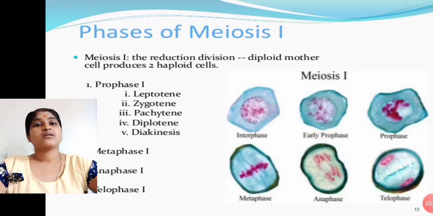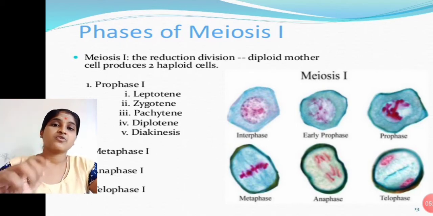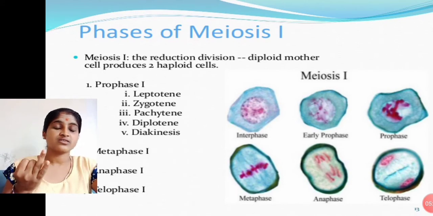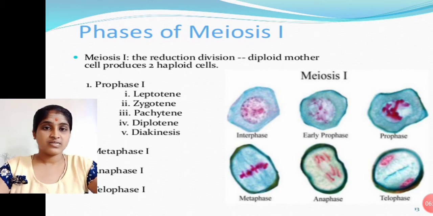Next, phases of meiosis first. Here it is distinguished into four steps: prophase first, metaphase first, anaphase first, telophase first. These are the four main stages. In this reduction division, a diploid mother cell produces two haploid cells. The mother cell has 46 chromosomes, and as a result of meiosis we get two haploid cells with 23 chromosomes.